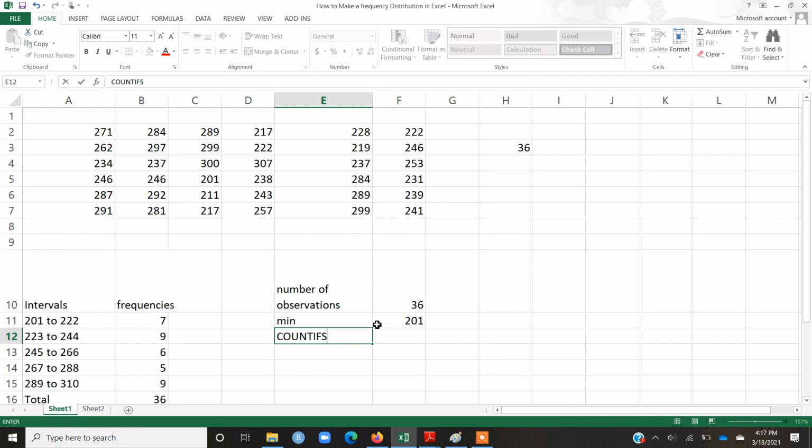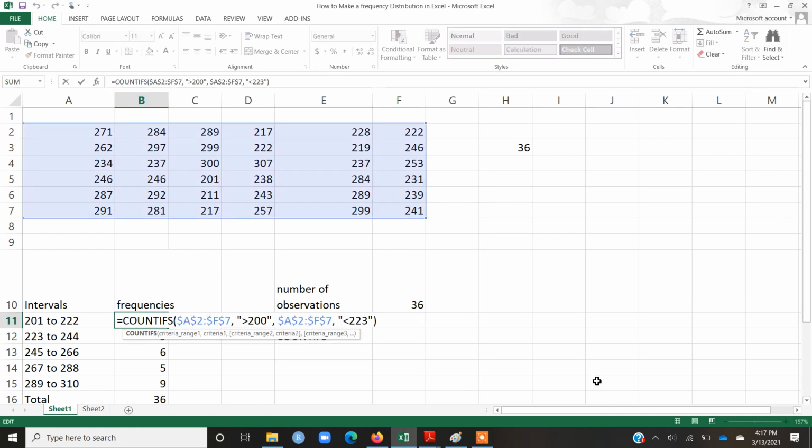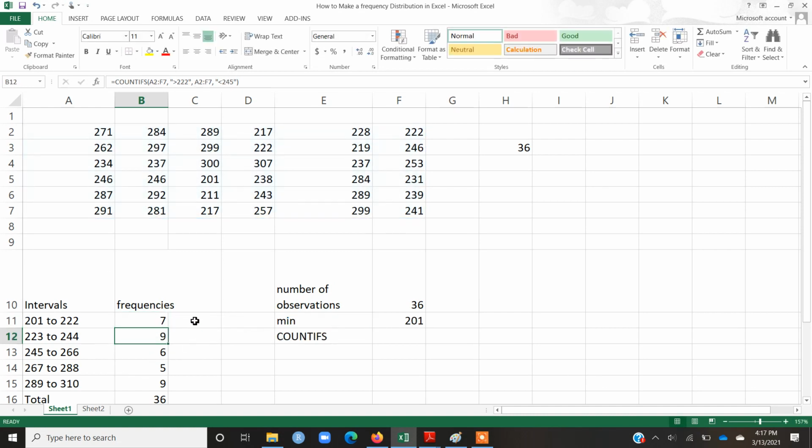So I'm going to use the COUNTIFS function, where I'll be imposing more than one condition on the counting. If I double click here, you see I've used the COUNTIFS function, and for your clarity, let me use it here once again.